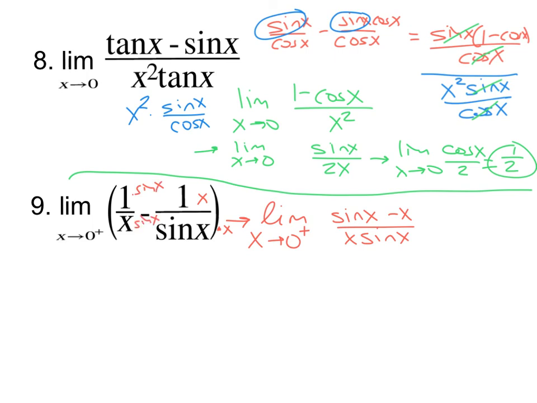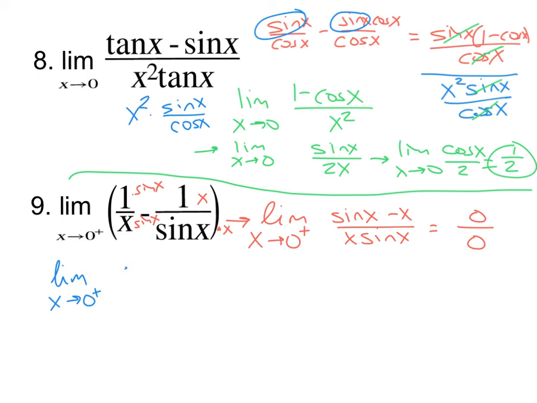Okay. So now if I plug in, I get 0 over 0. Now I know I'm basically breaking the rule I just told you, which is not to do a product rule, but I think we're stuck and we have to do a product rule here. So let's go through and do that. So it's the limit as x approaches 0 from the right.